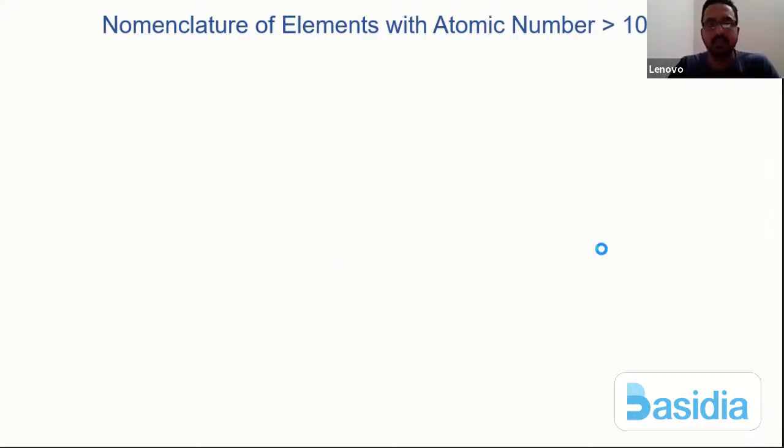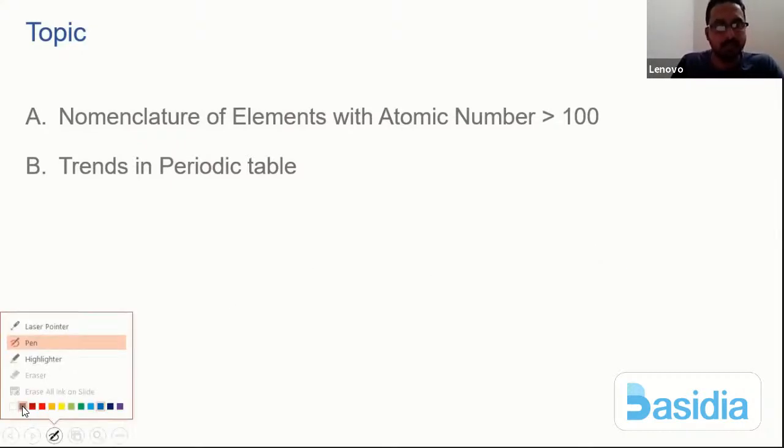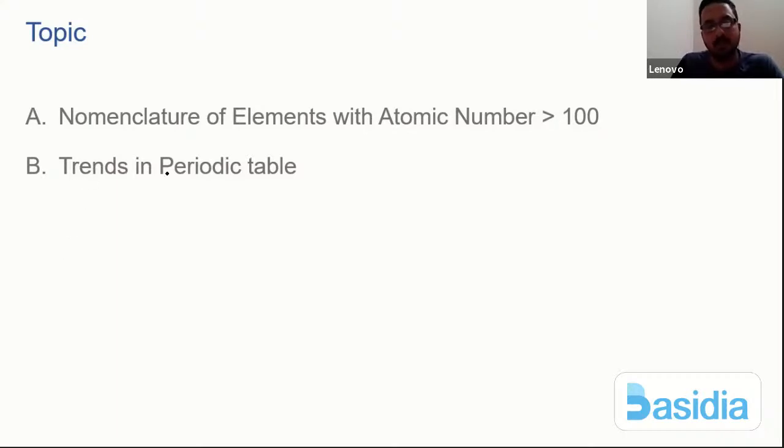Now, let us try to understand another very, very important part of the periodic table, that is trends in the periodic table. When I say trends in the periodic table, about what trends am I actually speaking?